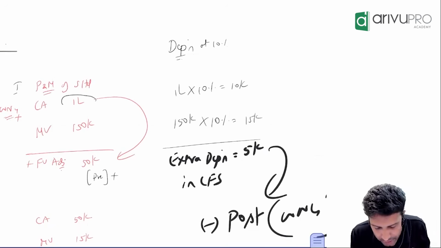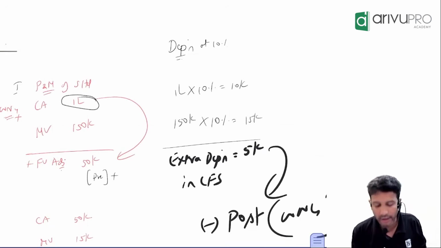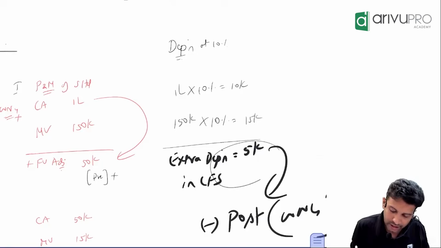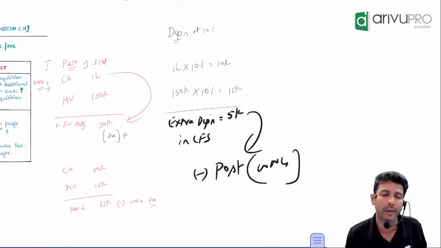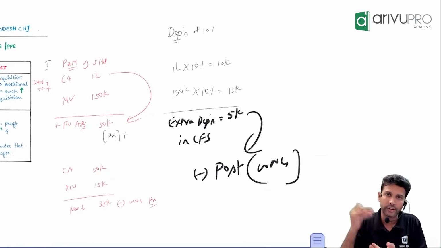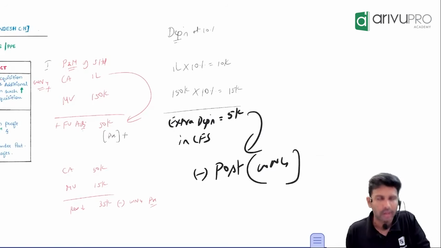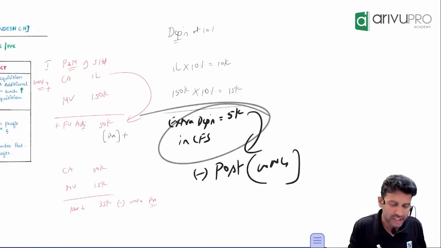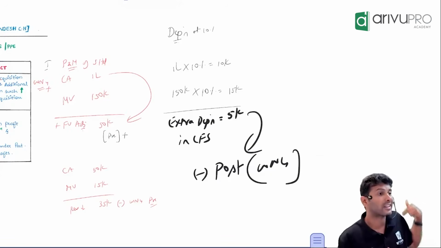Subsidiary company has depreciated this asset at 1 lakh, but for consolidation purpose, we should consider 150. So how much depreciation has not been considered by the subsidiary? 5,000. Ignore it, or for CFS purpose, now consider it. When will you charge depreciation, on the date of control or at the end of the year?